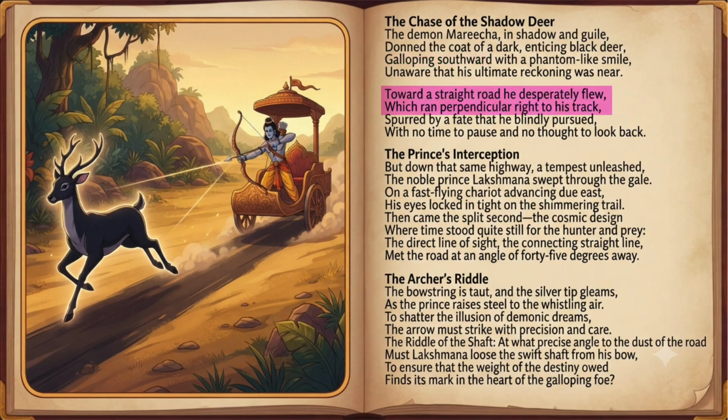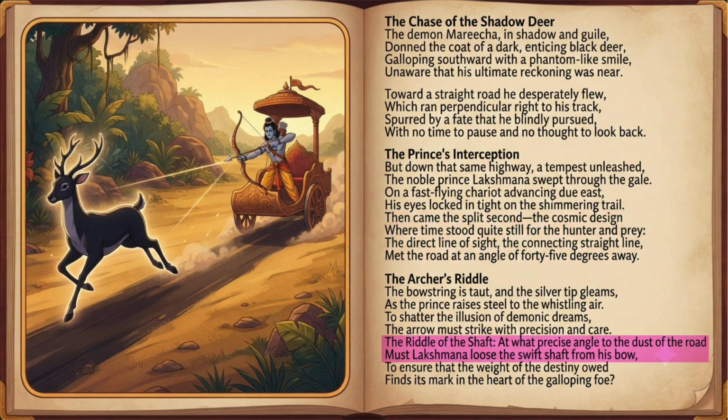The second paragraph suggests that there is a road perpendicular to the track followed by the deer. And in the third paragraph, we learn that the noble prince is on his chariot, moving eastwards on this perpendicular road. And then there comes an instant when both the hunter and the prey, the prince and the deer, see each other. At that instant, their line of sight makes an angle of 45 degrees with the direction of the two roads. At that instant, the noble prince on his chariot shoots his arrow.